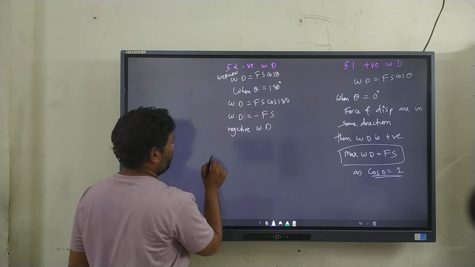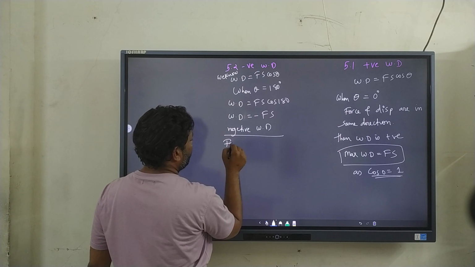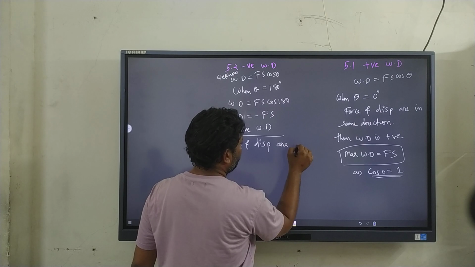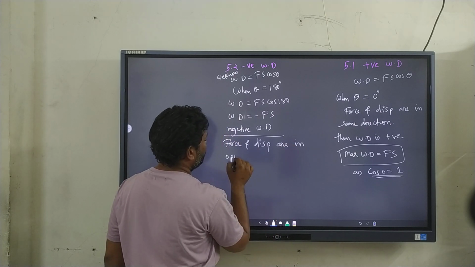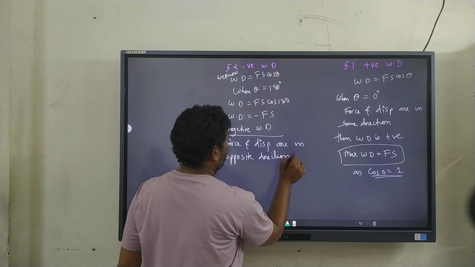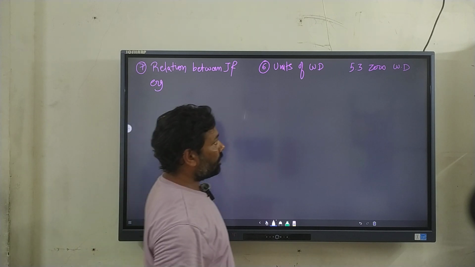So negative work is done when theta is 180 degree. Again in words, force and displacement are in opposite direction, both exactly opposite to each other. And then the third one we have is work done is 0.